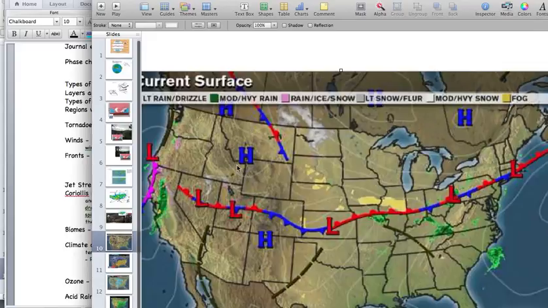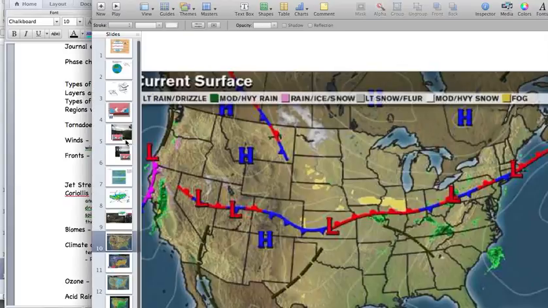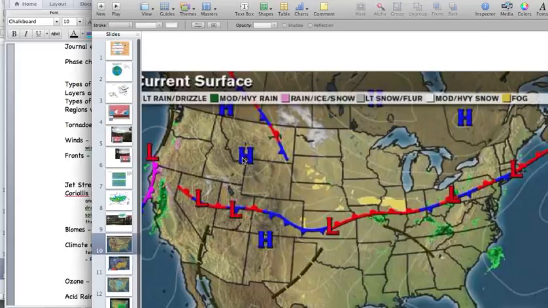High pressures in the northern hemisphere spiral clockwise. So that's what that Coriolis effect refers to, and really we see just the opposite in the southern hemisphere. So please be familiar with the Coriolis effect and be able to predict the motion air will spiral based on if it's a high or low pressure system. High pressure is sinking air. Low pressure is rising air.